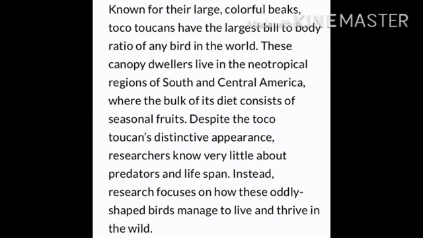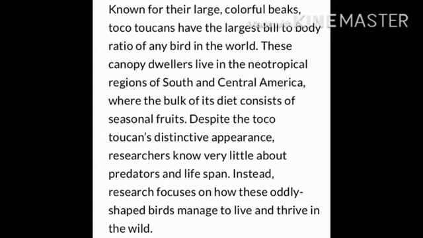Known for their large colorful beak, toucans have the largest bill to body ratio of any bird in the world. These canopy dwellers live in the neotropical region of South and Central America, where the bulk of their diet consists of seasonal fruits.